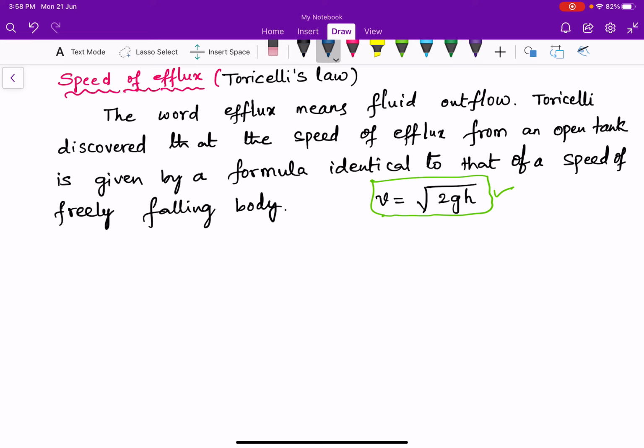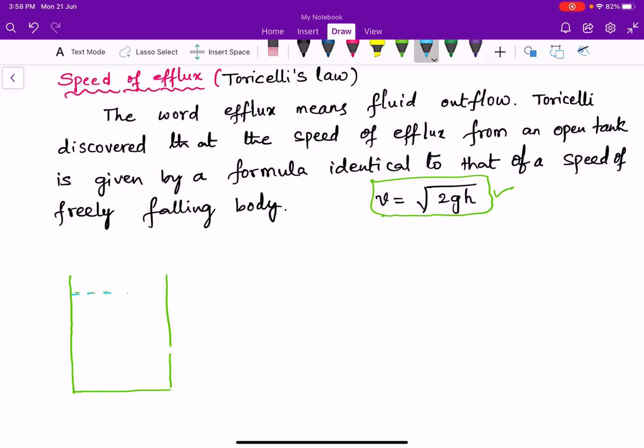Okay, now I am drawing a tank. This tank contains some fluid. That fluid has a density rho.